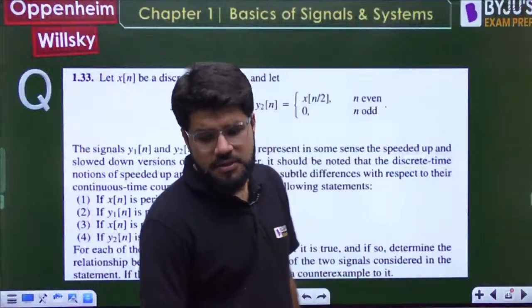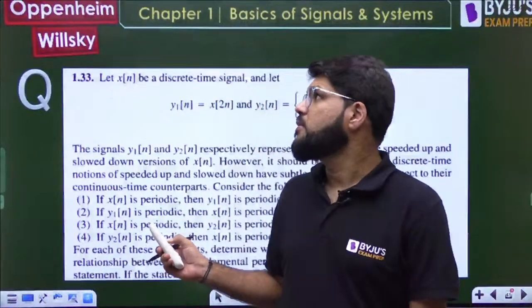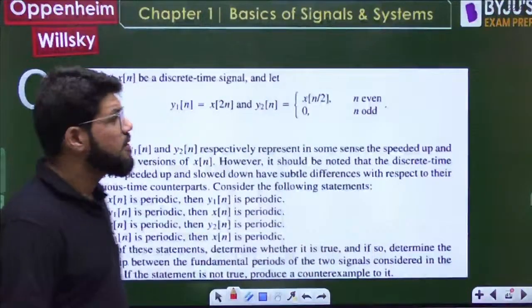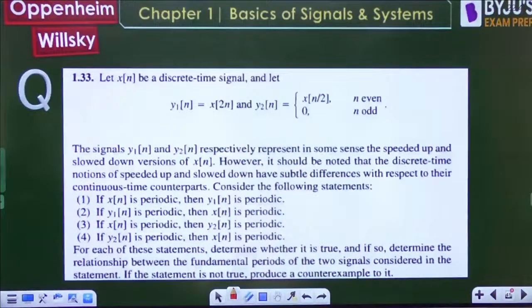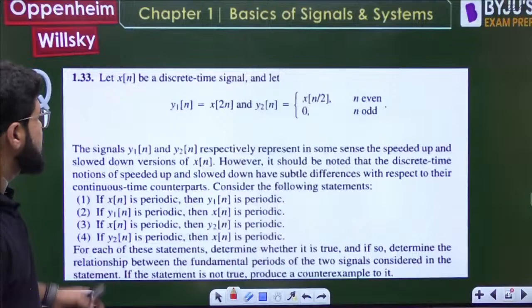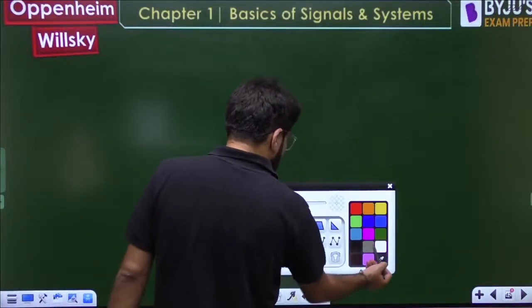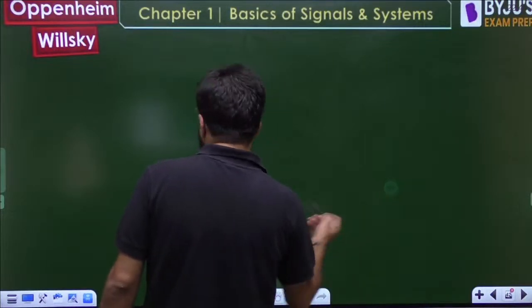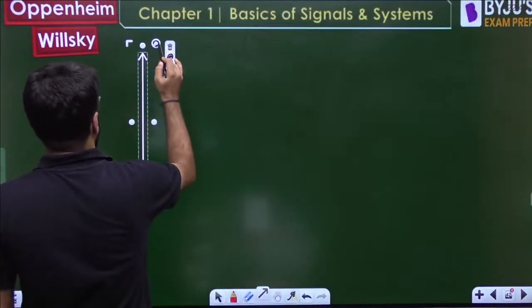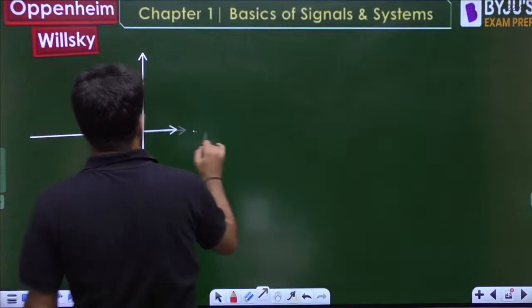Now let's check it out. The signals y1[n] and y2[n] are, in some sense, speeded up and slowed down. We know the meaning of compression and expansion, so we won't go into that. I'll just take an example to explain this.